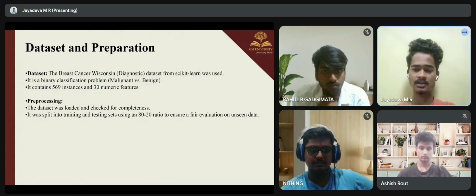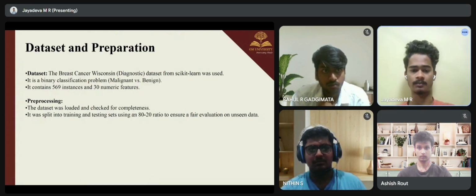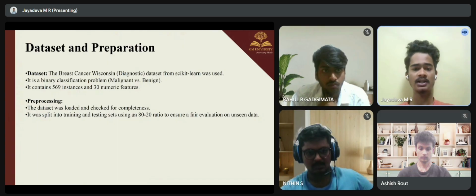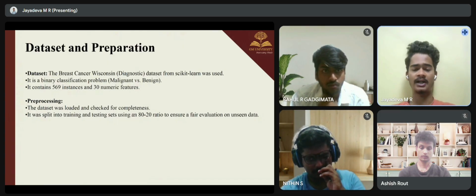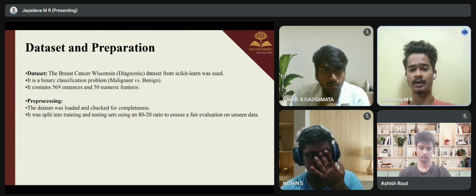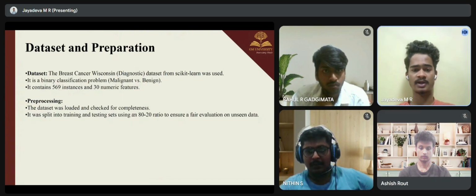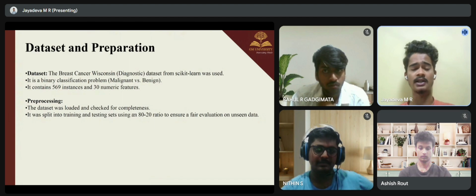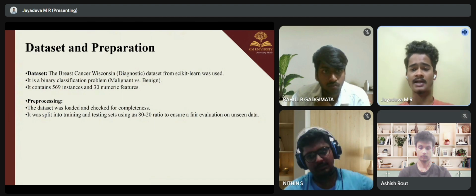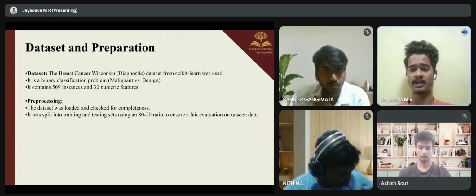The next slide is dataset and preparation. For our experiment, we selected the breast cancer dataset, which is available in the scikit-learn library. The dataset is ideal for our purpose because it presents a clean binary classification problem, classifying a tumor as either malignant or benign.